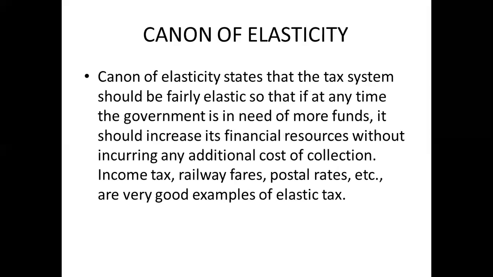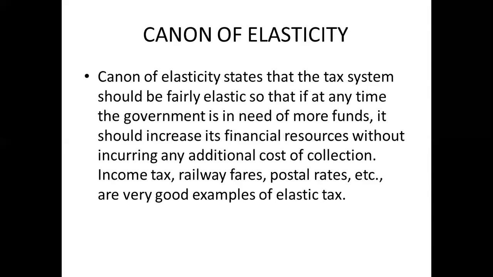Canon of elasticity states that the tax system should be fairly elastic, so that if at any point the government is in need of more funds, it can increase its financial resources without incurring any additional cost of collection. Income tax, railway fares, postal taxes, etc. These are just some of the examples. By canon of elasticity, it says that the government should have this option. This elasticity should be there in the tax system so that if required, it can accordingly increase the amount of taxes.